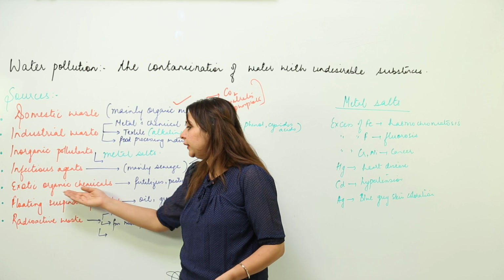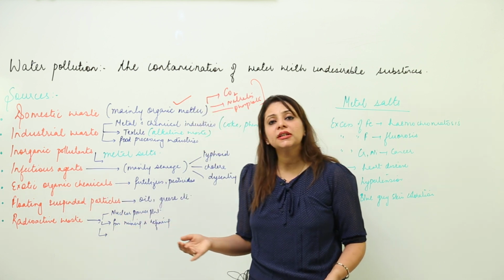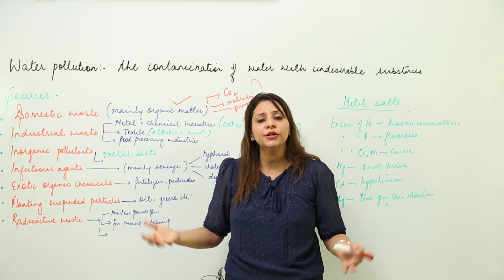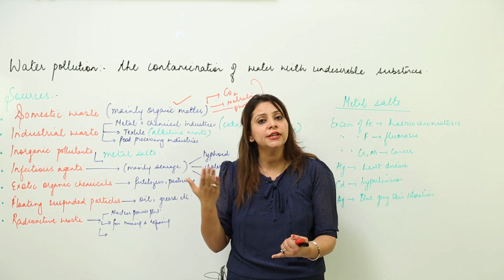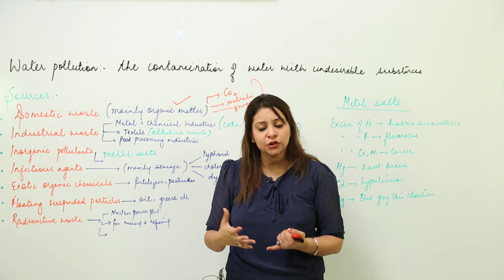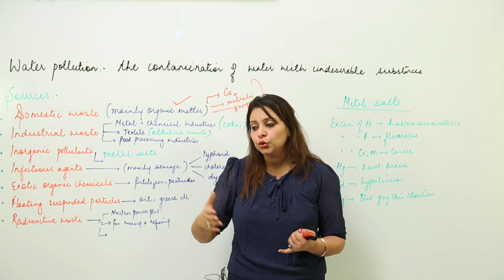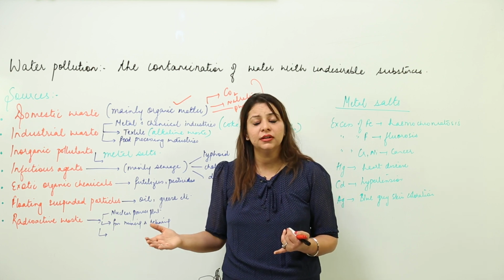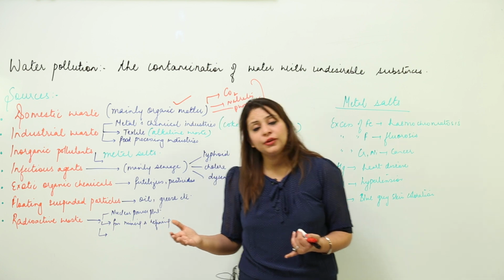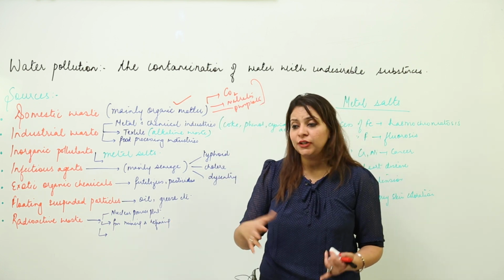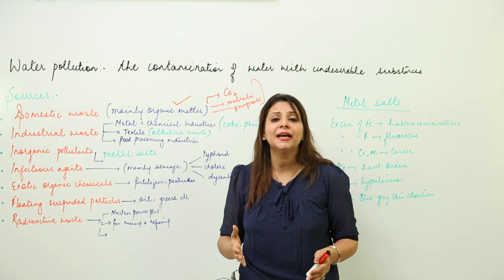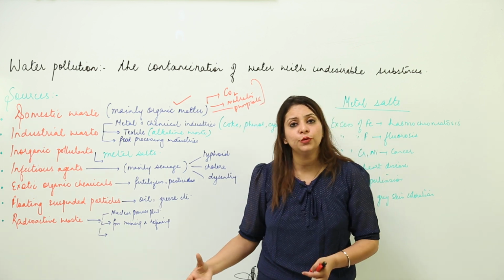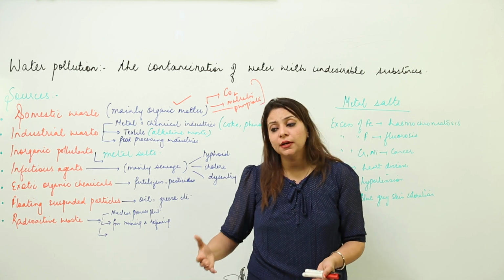Next we have the exotic organic chemicals. Under this category we have all the chemicals which we are using in a constructive manner, like we are using fertilizers to increase crop production, pesticides to get rid of pests, and weedicides to get rid of weeds, unwanted plants that actually affect the crops. So there are so many chemicals we are using. Whenever these chemicals flow into the water bodies, they again cause a main disaster.